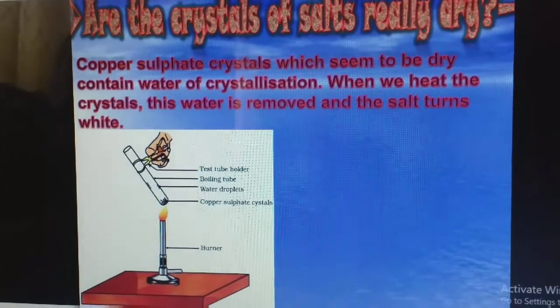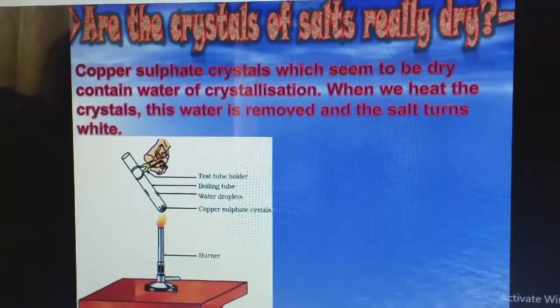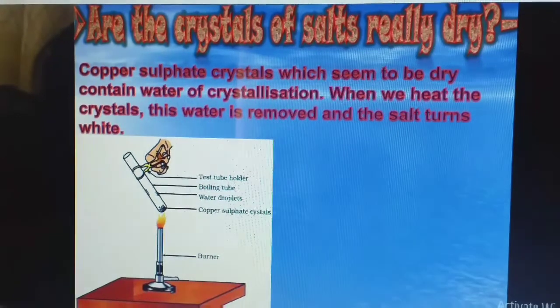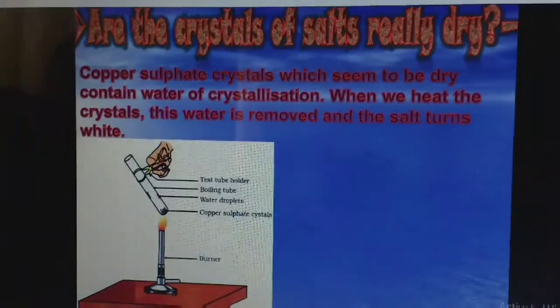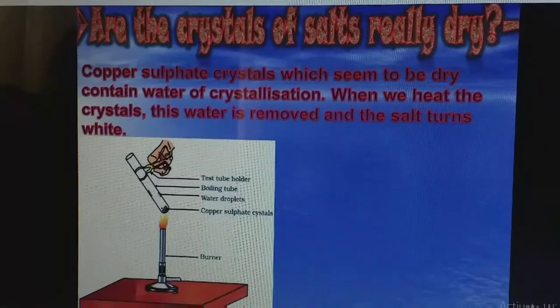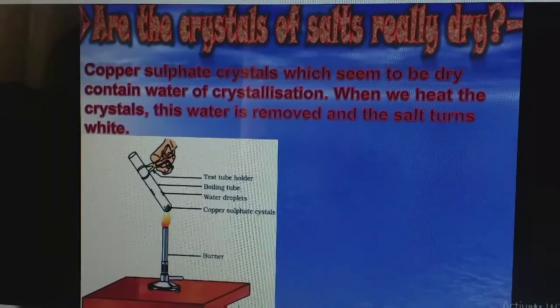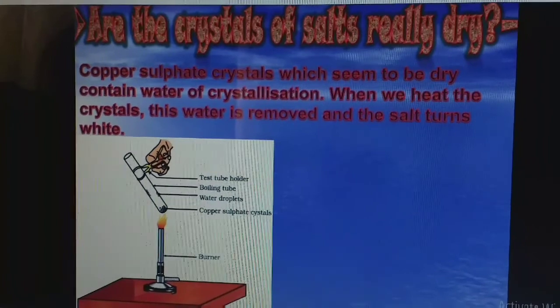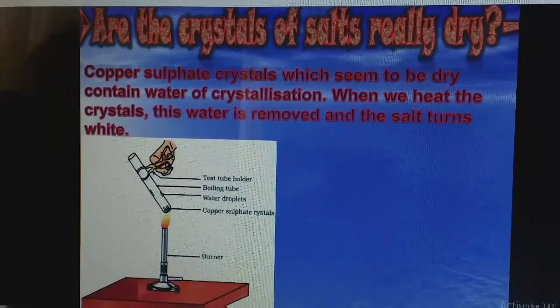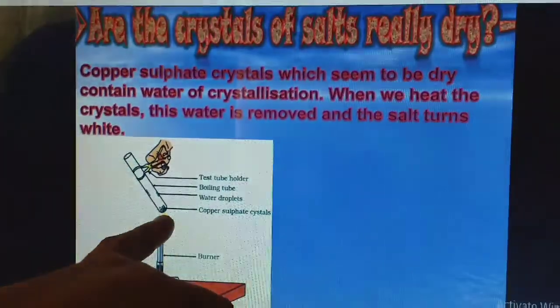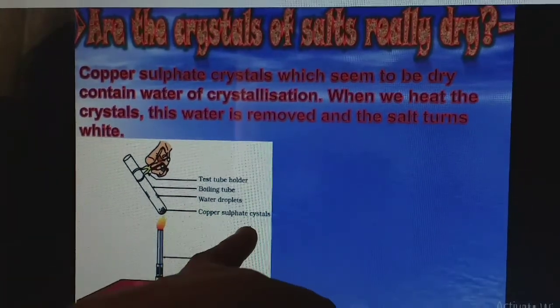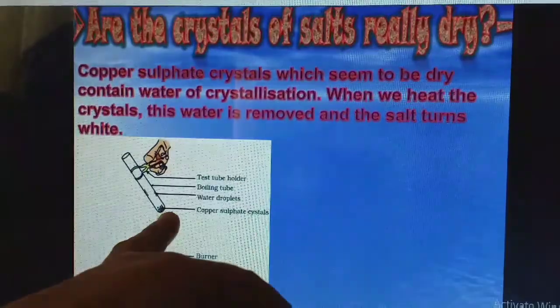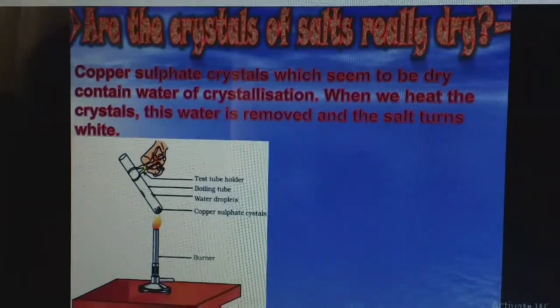Next is copper sulfate crystals. The color I have shown already, it is blue in color. Actually the formula is copper sulfate·5H2O. Copper sulfate crystals, when you heat it, what will happen? It loses the water molecules and finally it becomes anhydrous. That means all water from copper sulfate crystals is removed and it becomes colorless.